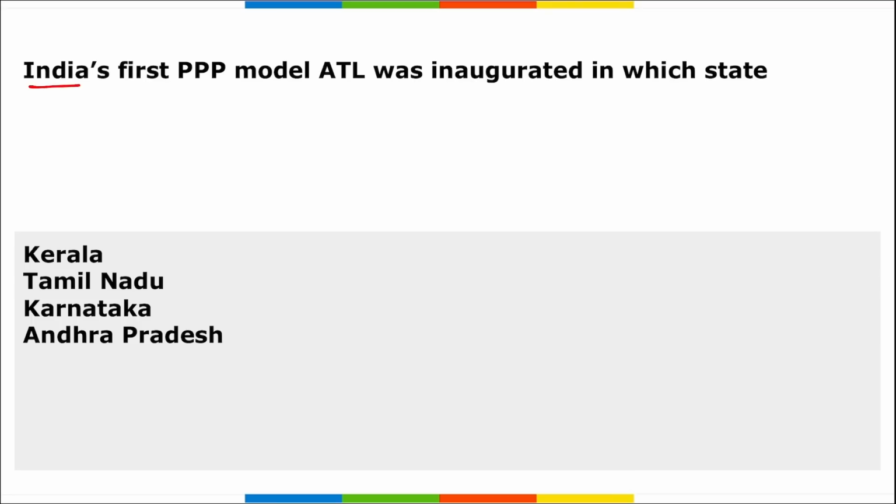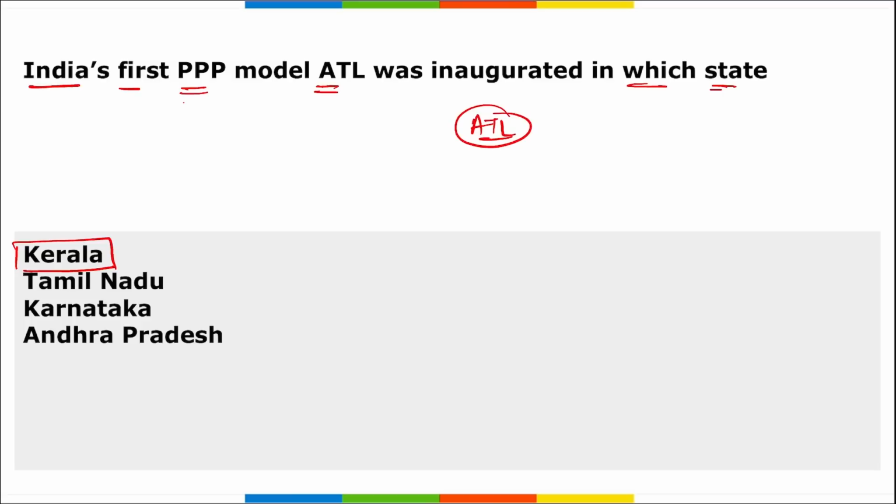Next, India's first triple P model ATL was inaugurated in which state? First of all, what is this ATL? Atal Tinkering Lab, right? So India's first public-private partnership based Atal Tinkering Lab under NITI Aayog's Atal Innovation Mission was launched in the state of Kerala.